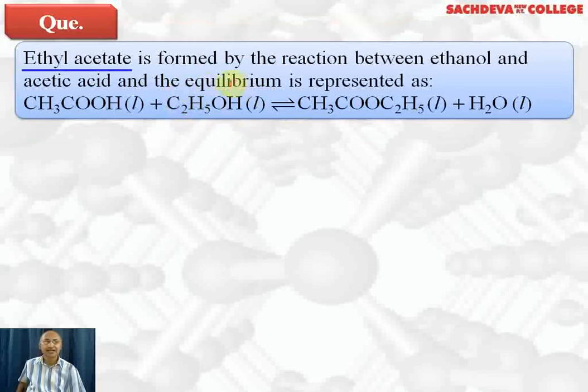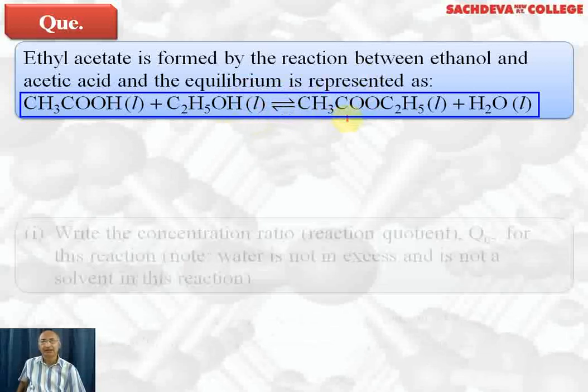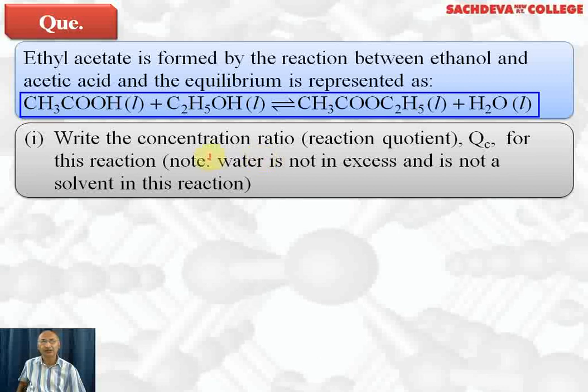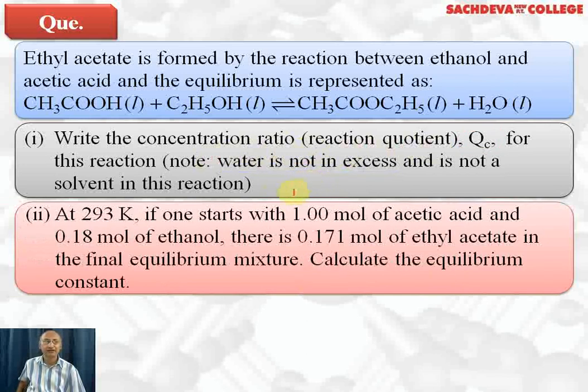Next question: ethyl acetate is formed by the reaction between ethanol and acetic acid. And the equilibrium is represented by acetic acid liquid combines with ethyl alcohol liquid to form ethyl acetate liquid plus water liquid. This is a homogeneous equilibrium. Write the concentration ratio, that is the reaction quotient Qc, for the reaction, and you have to note that water is not in excess and is not a solvent in the reaction.